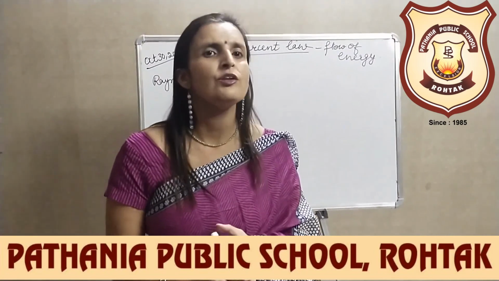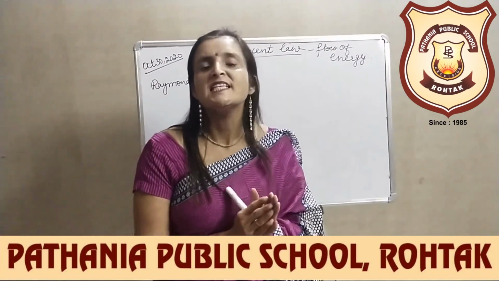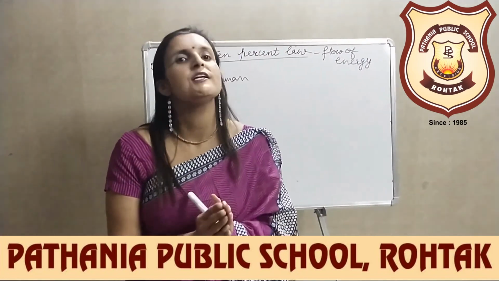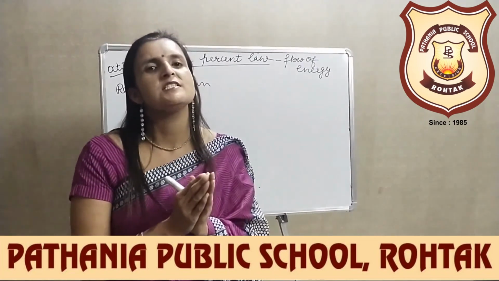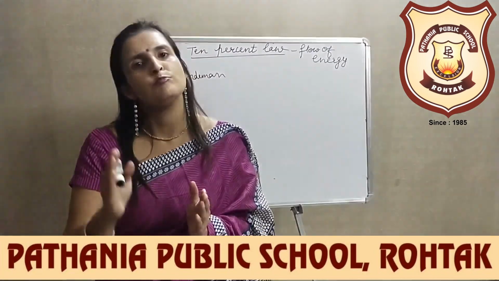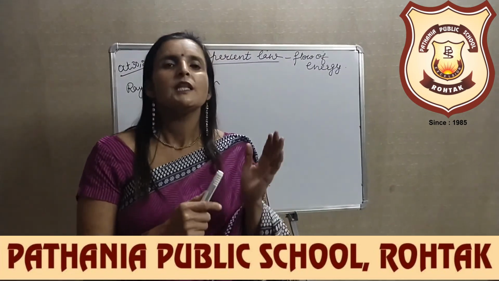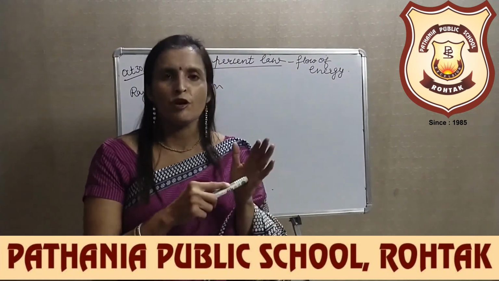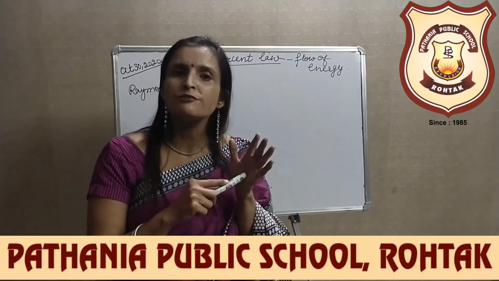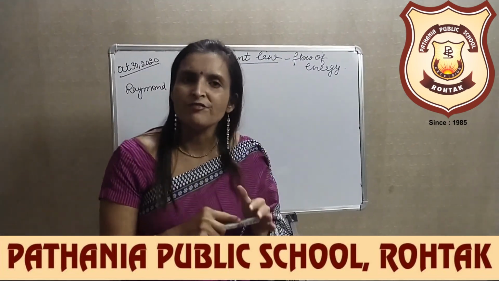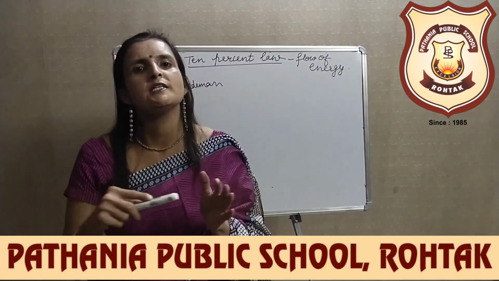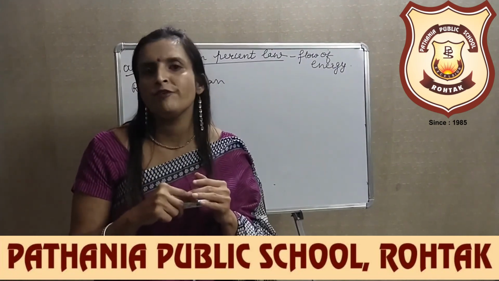Now, as we all know, energy is neither created nor destroyed, it just gets transformed from one form to the other. The same happens in the ecosystem. The energy gets transferred from the organisms at one trophic level to the organisms at the other trophic level.